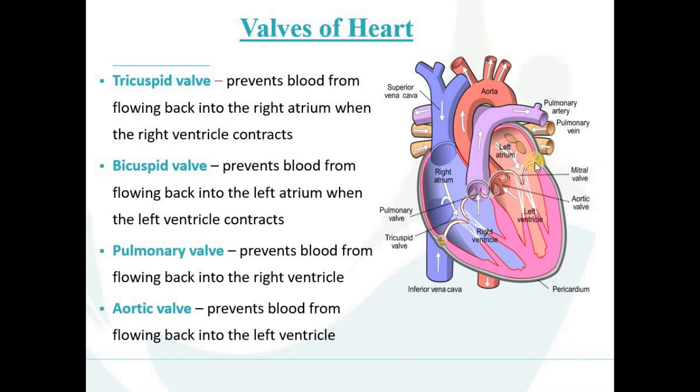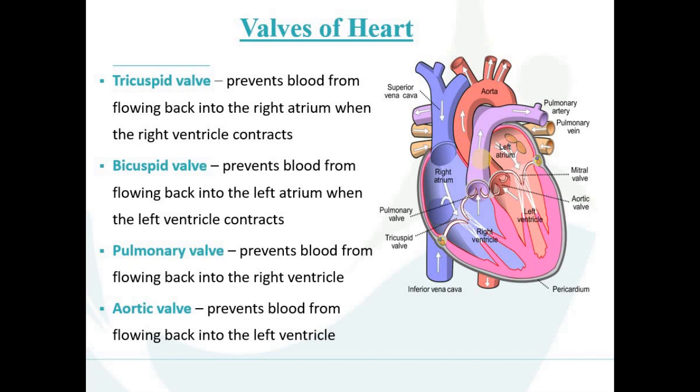Now we discuss the pulmonary valve. This pulmonary valve is present between the right ventricle and the pulmonary artery. Its function is to prevent blood from flowing back into the right ventricle. As the blood has entered the pulmonary artery, the pulmonary valve closes, and when it closes, it prevents blood from flowing back into the right ventricle.